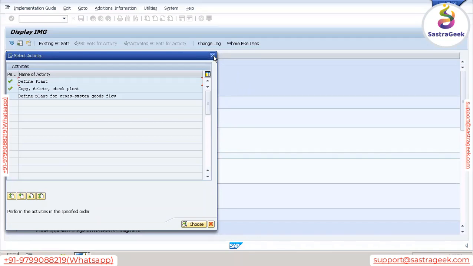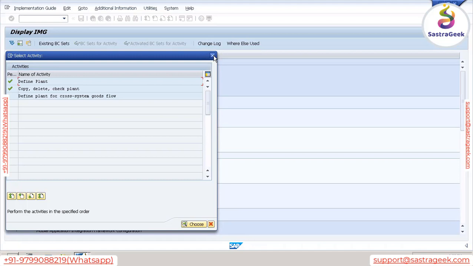So we have two options. Either you copy or you don't copy. Directly you go to new entries to enter your plant or any organizational unit detail. But why am I recommending this? Honestly speaking, it is not recommended by me, it is recommended by SAP. What SAP says is that first you copy from the standard. So 1000 and 0001.